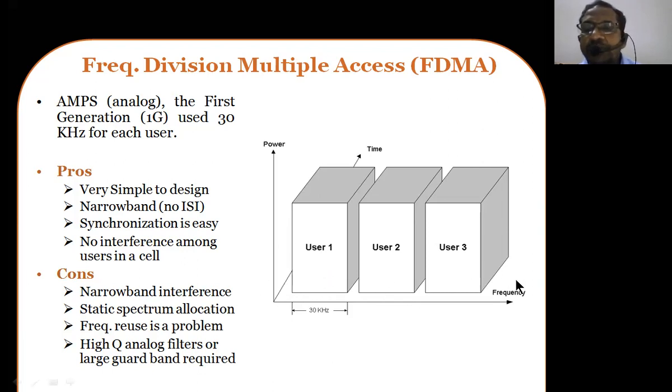So frequency reuse. Frequency reuse is a problem here in the case of the FDMA kind of technique. The frequency slot used for user 1, say user 3 or user 2, cannot be used for some other users. Why? Because it's going to be static, it's fixed for every user. So the frequency reuse concept is going to be a problem for us. So high quality, high Q analog filters or large guard band filters are required here. That means the tuning level should be very high. The tuning for each and every user at the base station should be very high. Therefore you should have high Q filter circuits at the base stations. So that is another drawback.